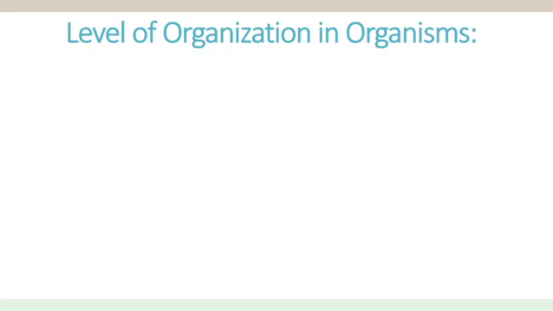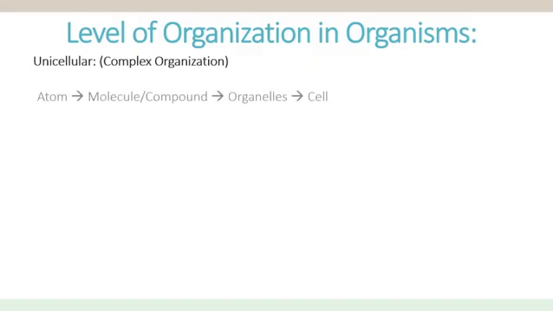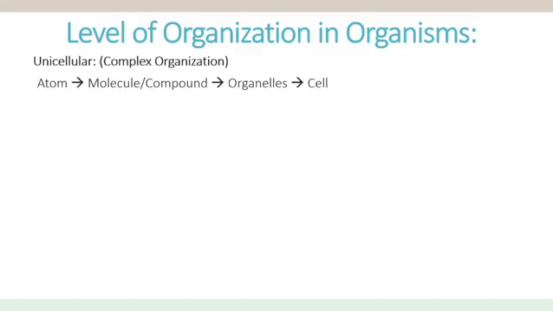Now let's move on to another very important topic, and that topic is level of organization in organisms. This organization is not based on prokaryote or eukaryote organisms, but rather on whether the organism is unicellular or multicellular. Firstly, unicellular organization. It starts with the smallest structure, the atom.